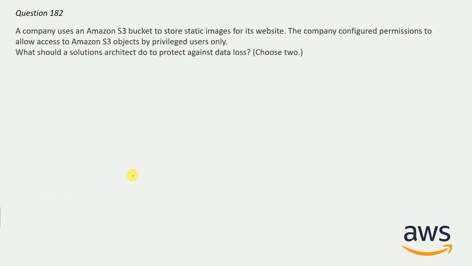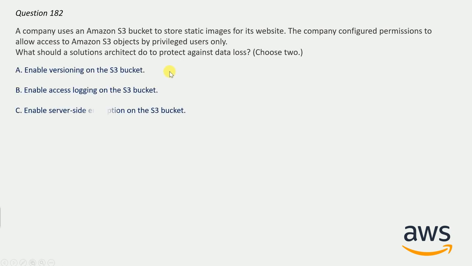And now question number 182. A company uses an Amazon S3 bucket to store static images for its website. The company configured permissions to allow access to Amazon S3 by privileged users only. What should a solution architect do to protect against data loss? Choose two. And here are the options.